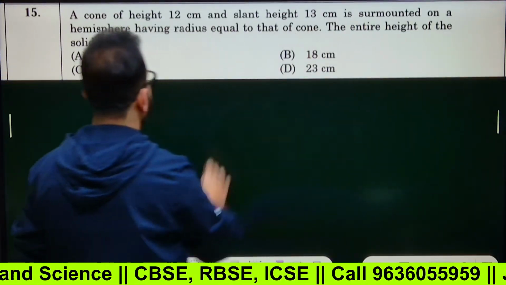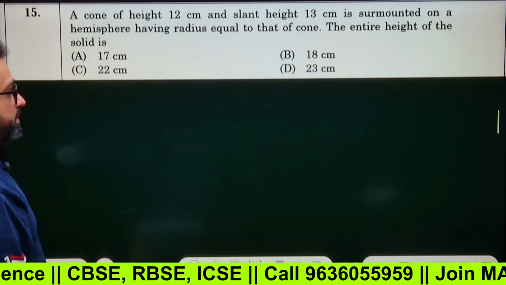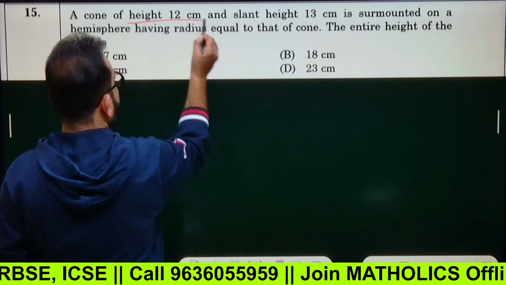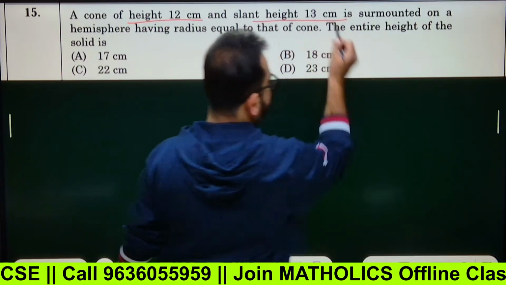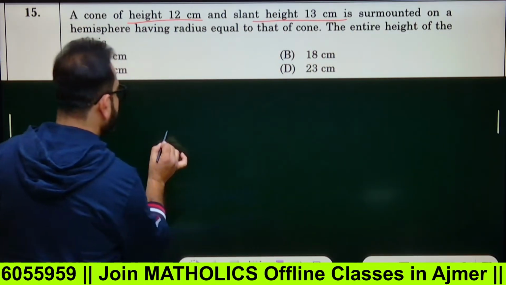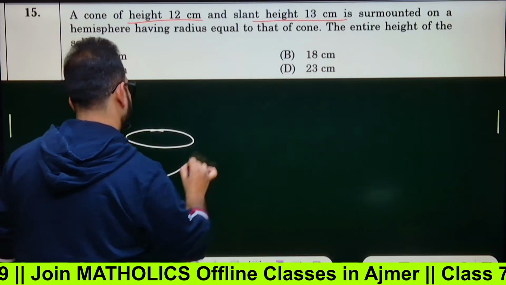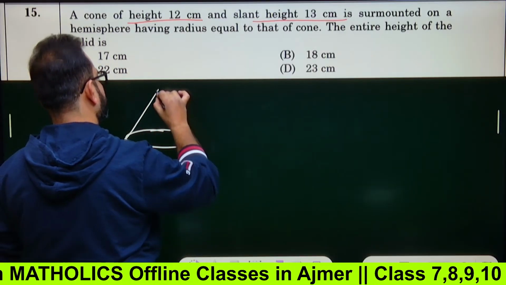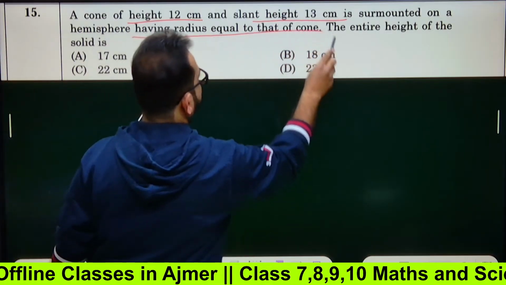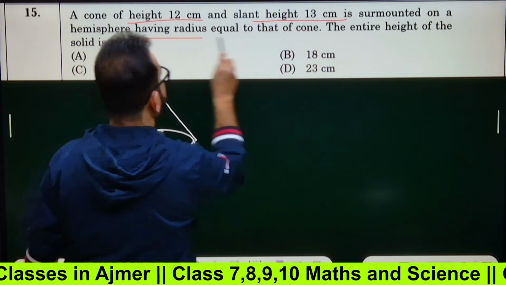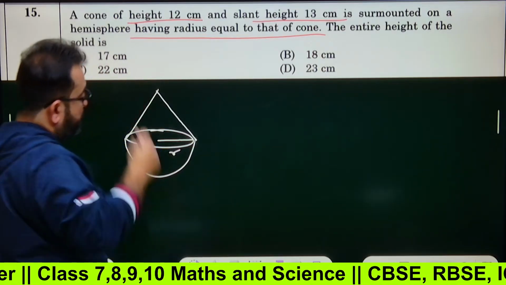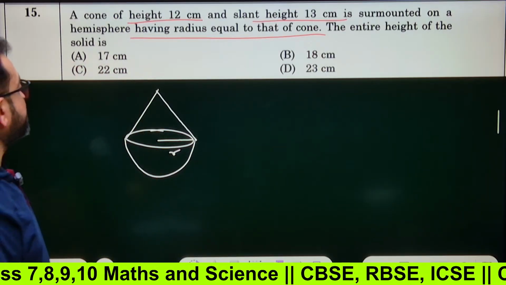Now, look at the question. What does the question say? A cone of height 12 centimeter and slant height 13 centimeter is surmounted on a hemisphere. That means this is a hemisphere and a cone is surmounted over this, having radius equal to that of the cone. That means their radius is the same, r.